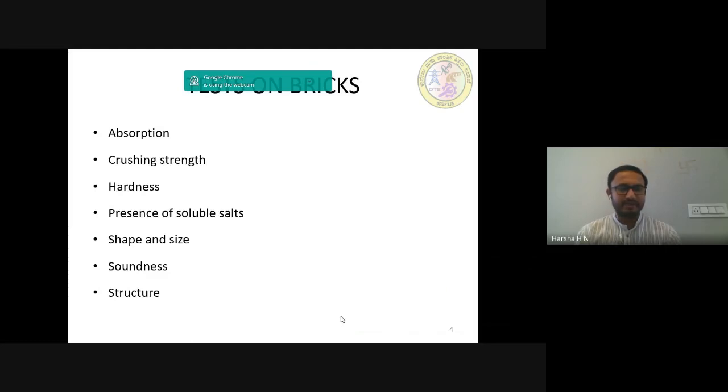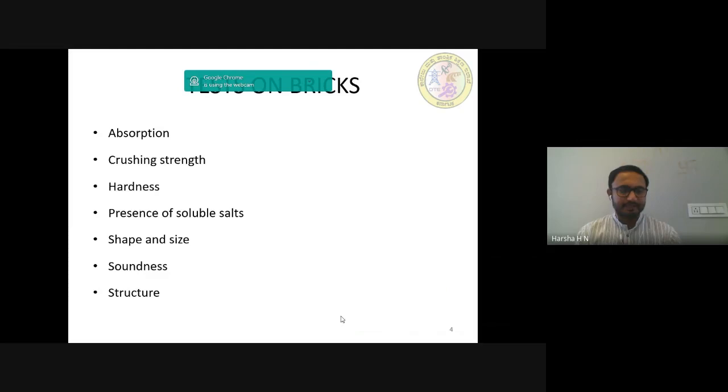For finding out the presence of soluble salts in a brick, it is immersed in water for 24 hours. It is then taken out and allowed to dry in shade. The absence of gray or white deposits on the surface indicates the absence of soluble salts.